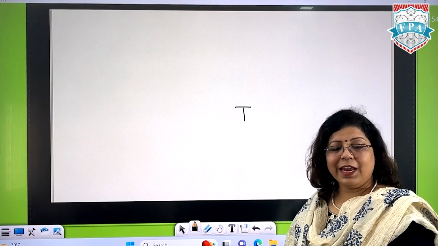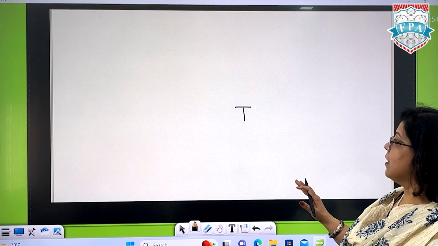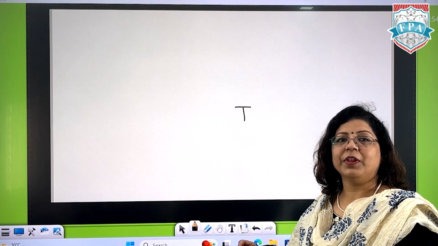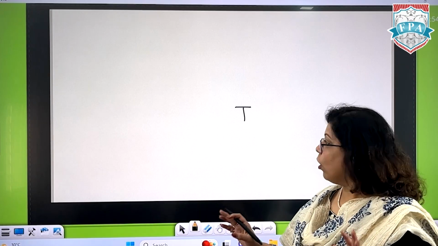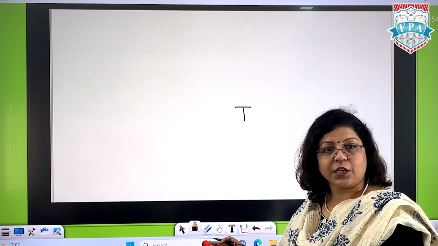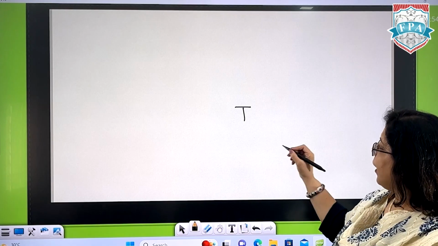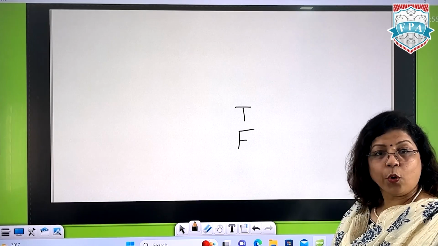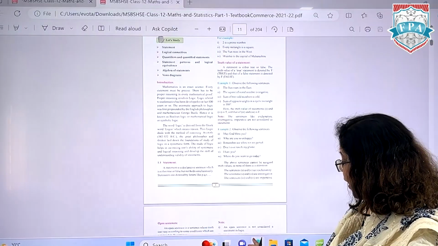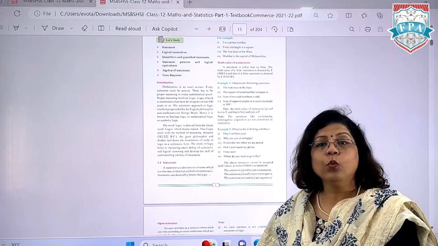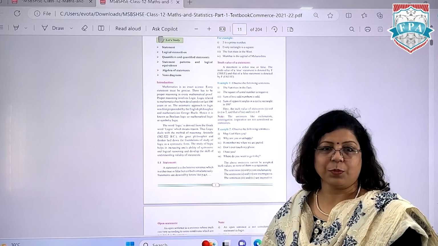For a statement, if the answer is false, let's say the sun rises from the west. We all know that's a false statement, but it is a statement and it is a mathematical statement. So here the truth value will be false. Okay? So this is our first part, to understand what a statement is and how we find the truth value of the statement.